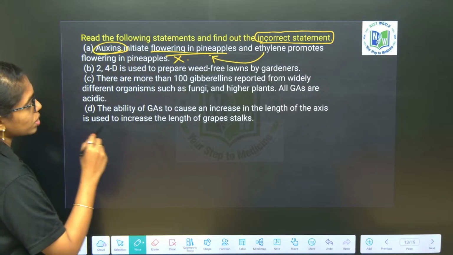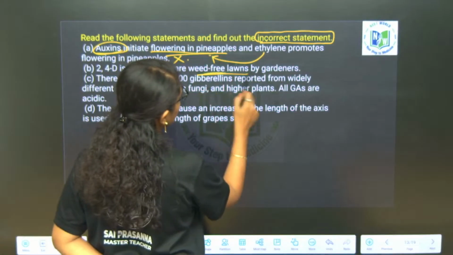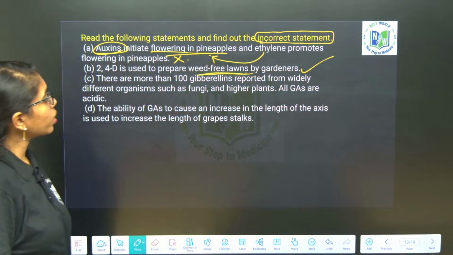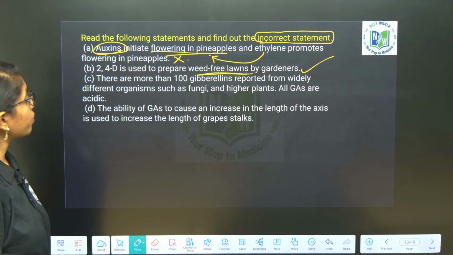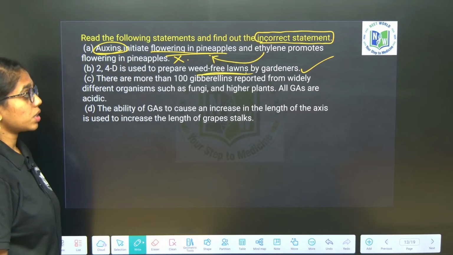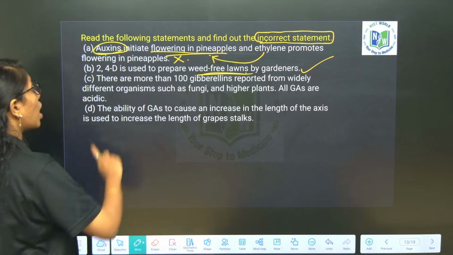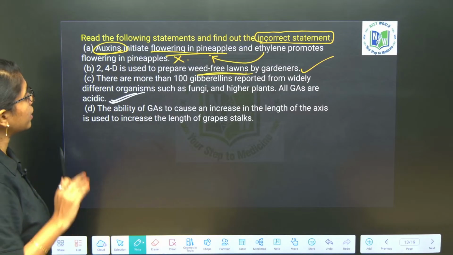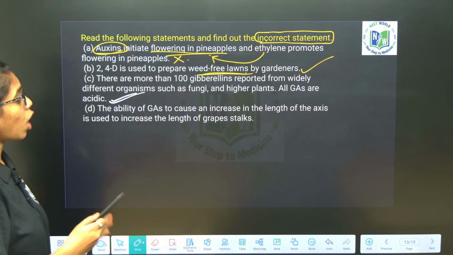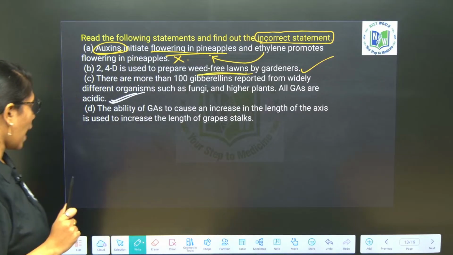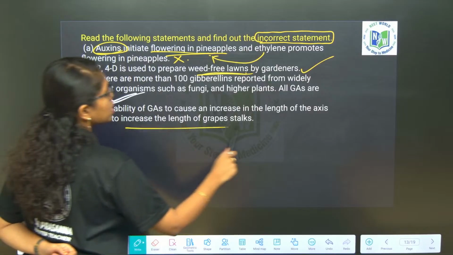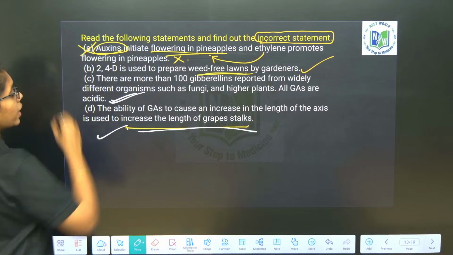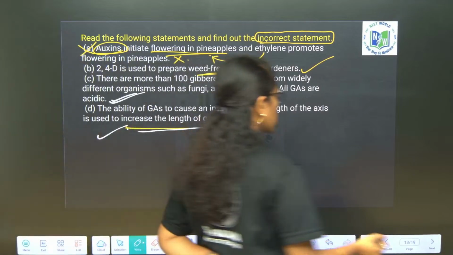2,4-dichlorophenoxyacetic acid is used as weedicide. Okay, this is used to prepare weed free lawns by gardeners. This will be right only. There are more than 100 gibberellins reported from widely different organisms such as fungi and higher plants. All gibberellic acids are acidic. Yes. Next, the ability of gibberellic acids to cause increase in the length of the axis is used to increase the length of grape stalks. True. So what is the incorrect statement over here? Option A. Next question you look into, ma.